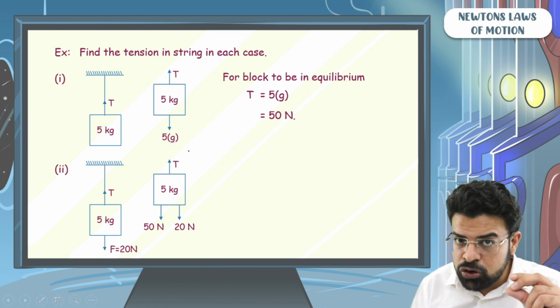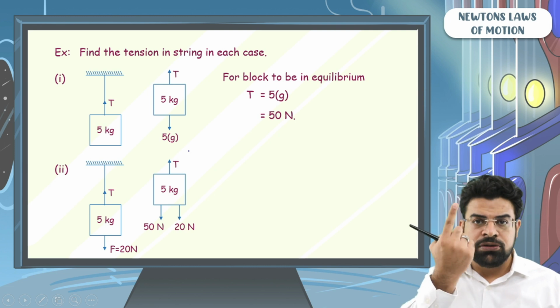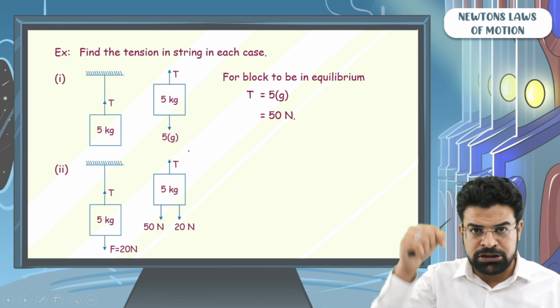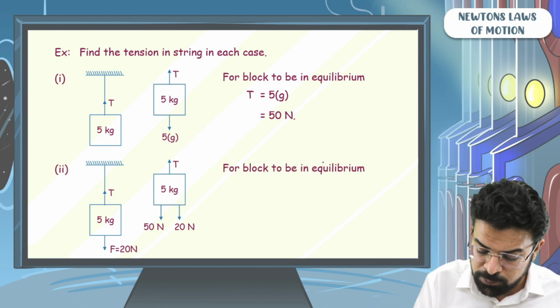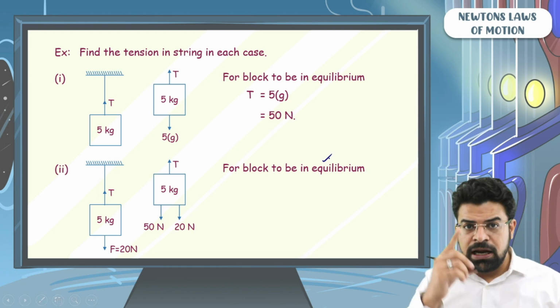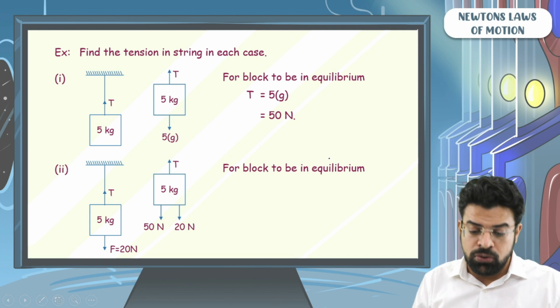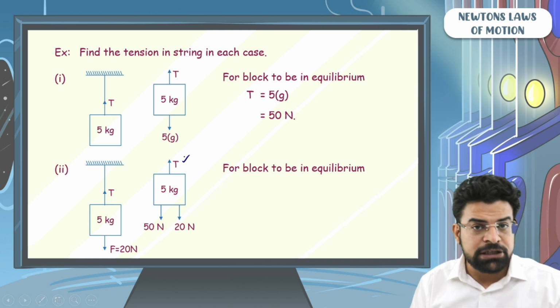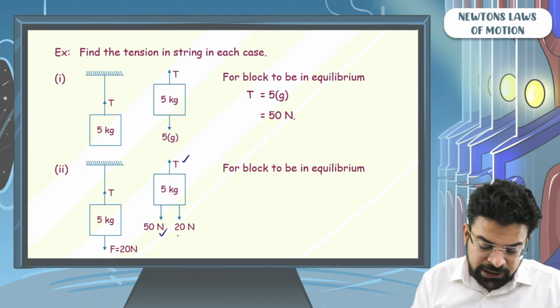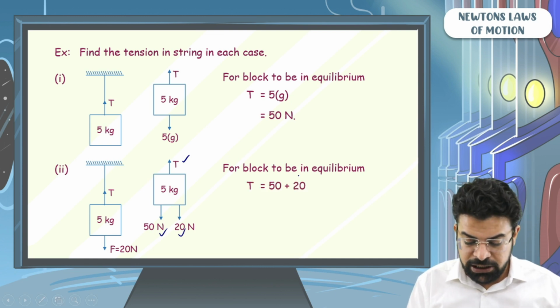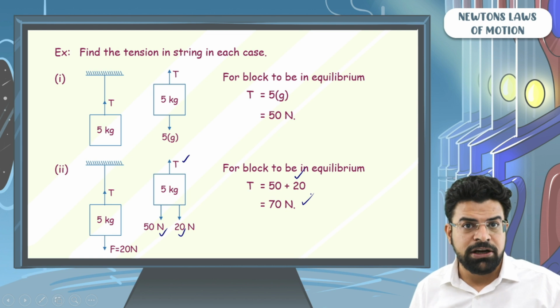Now for the block to be in equilibrium, the net force on the block has to be 0. If the net force on the block has to be 0, then the force acting in the upward direction should be equal to the force acting in the downward direction. So you can say T equals 20 plus 50.